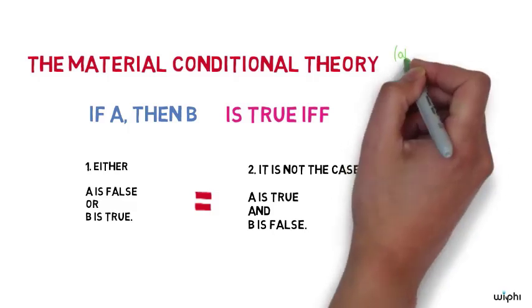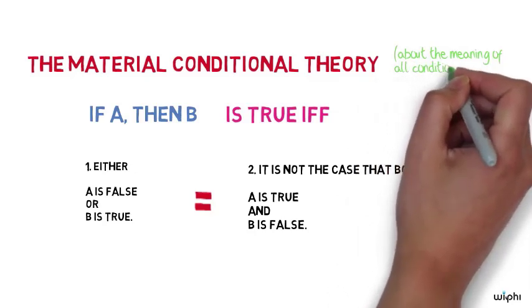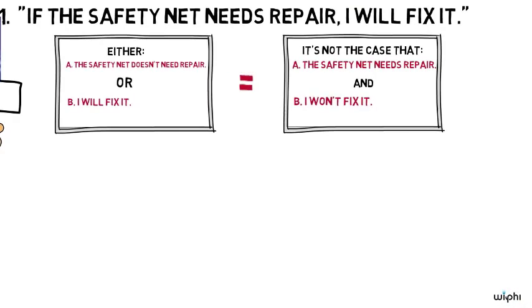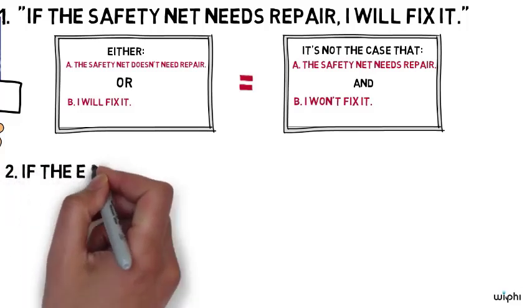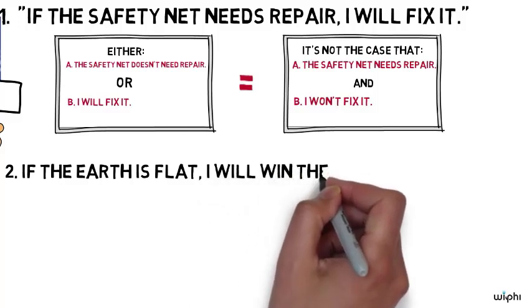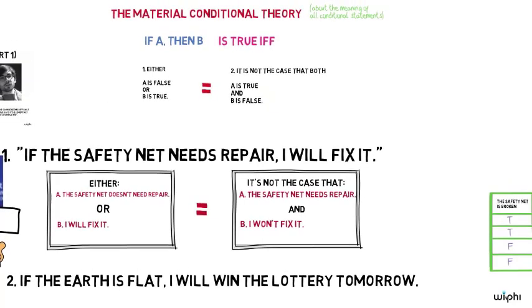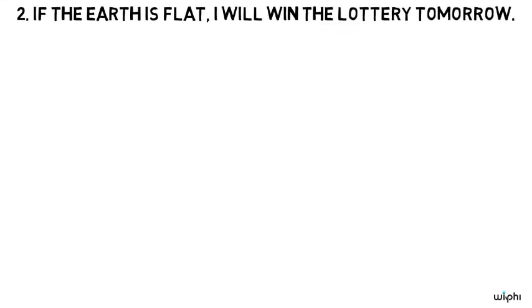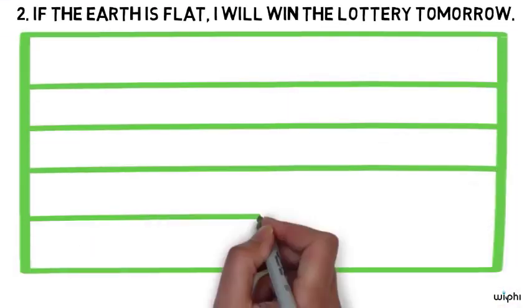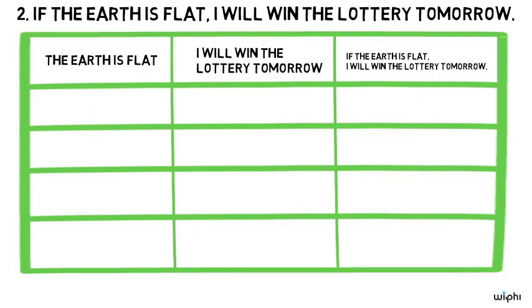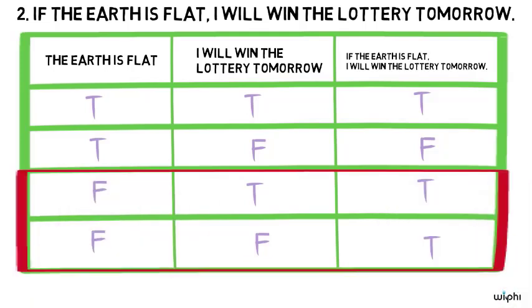Since the material conditional theory is a theory about the meaning of every conditional sentence, we can change the sentence slightly to see if we have clearer intuitions. Here's a different made-up conditional. 2. If the earth is flat, I will win the lottery tomorrow. Again, the material conditional theory doesn't care about what the antecedent and consequent of 2 mean, just what their truth values are. The truth table tells us everything there is to know about the meaning of 2, according to the theory. Again, let's focus on rows 3 and 4 of the truth table.